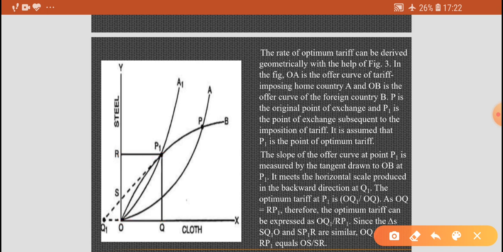Since the triangles SQ1O and SP1R are similar, OQ1 divided by RP1 equals OS divided by SR. Clear?